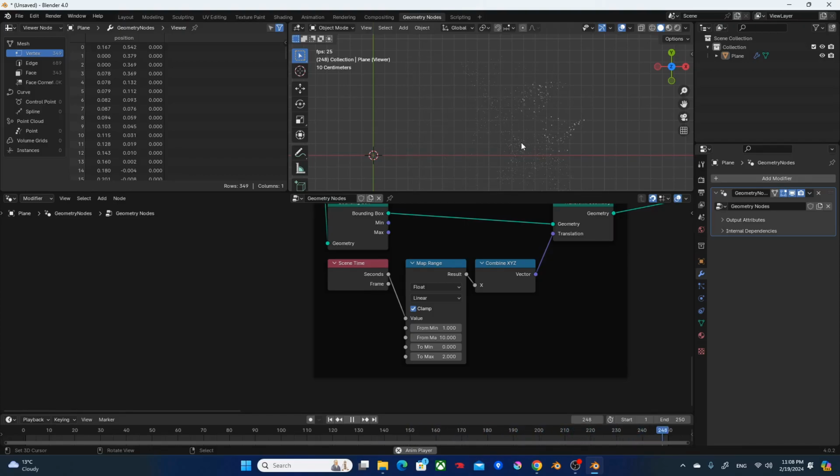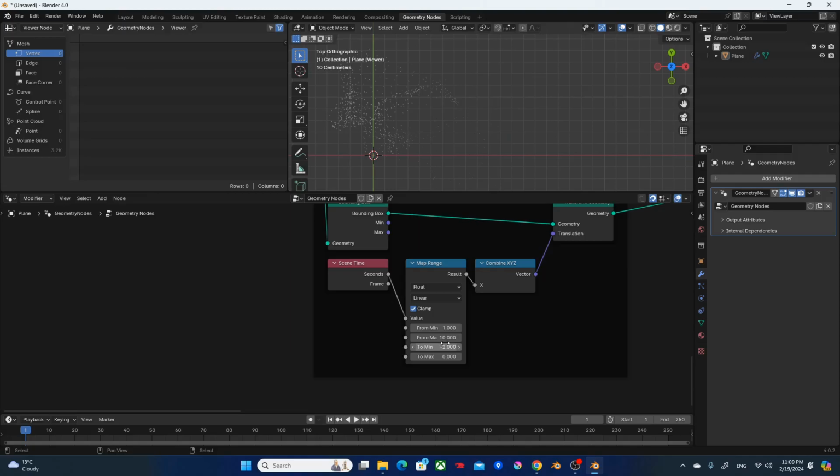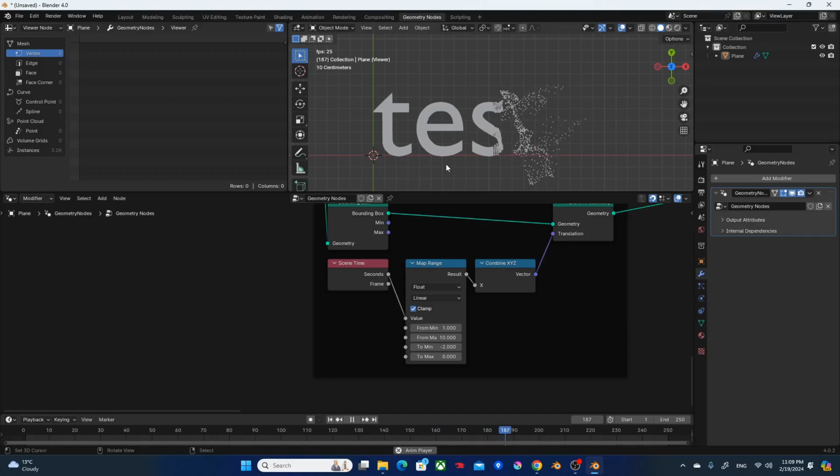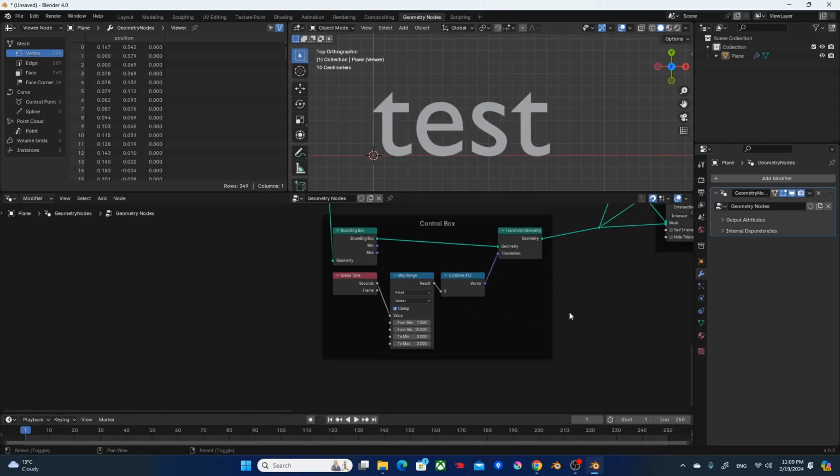Cool. So it is animating. If you want to flip the effect around, we can flip these values around, making it more of a constructing effect rather than a dissolving effect. It's basically fusing together to become a text now. All right, I'm gonna switch it back. Cool.